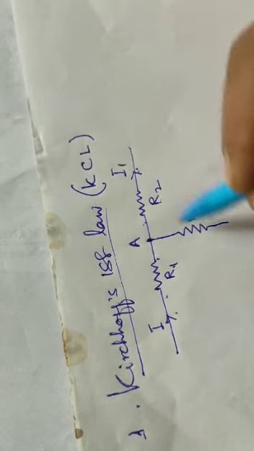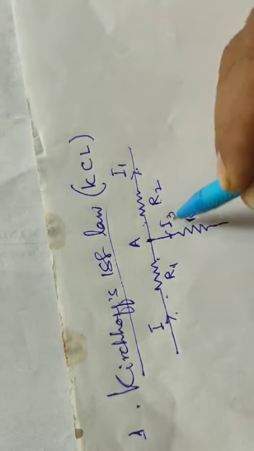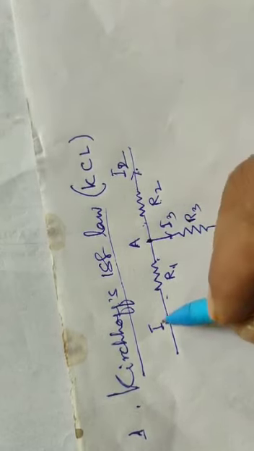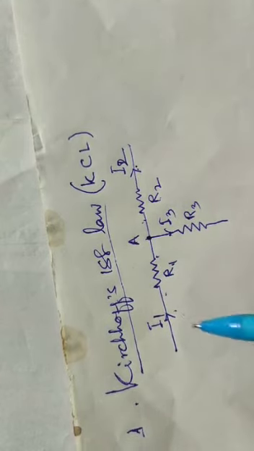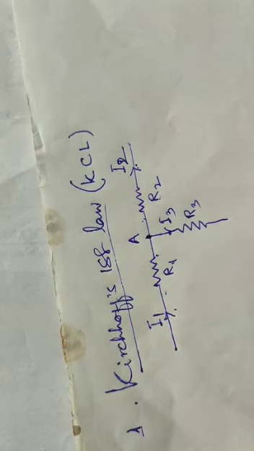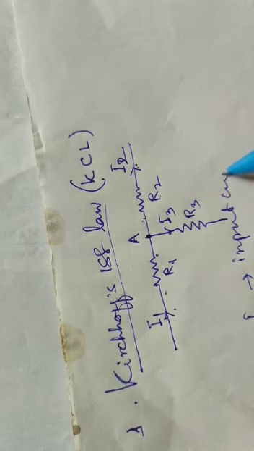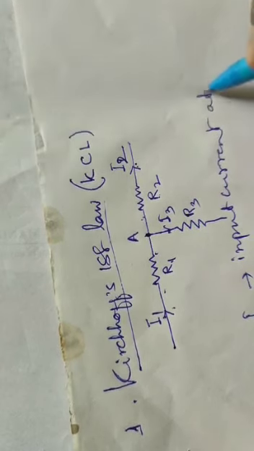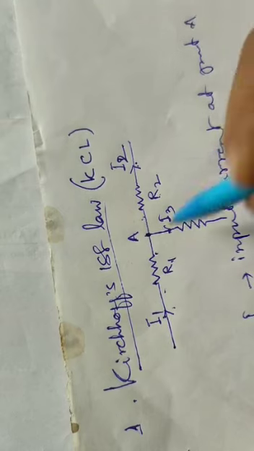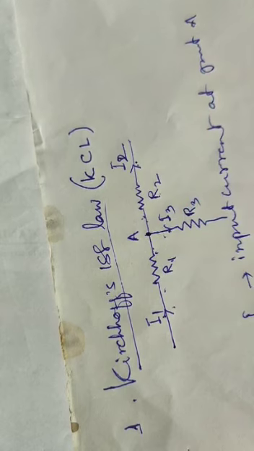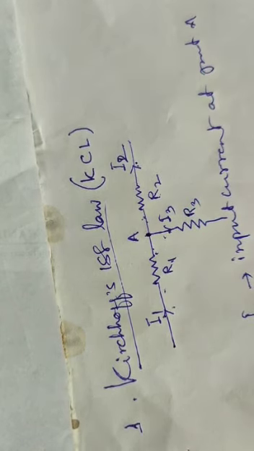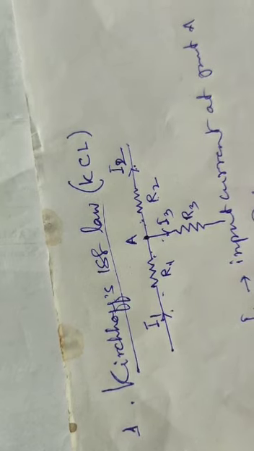So let this be I2, and this I1, and this I3. Here I1 is the input current at junction A. Now A will be called a junction because it is the meeting point of more than two conductors. I1 is the input current, I2 and I3 are output currents.